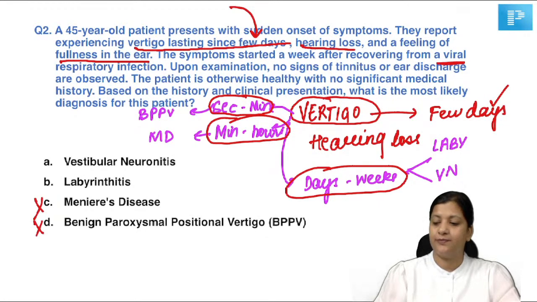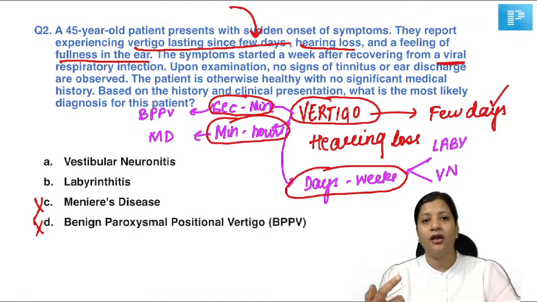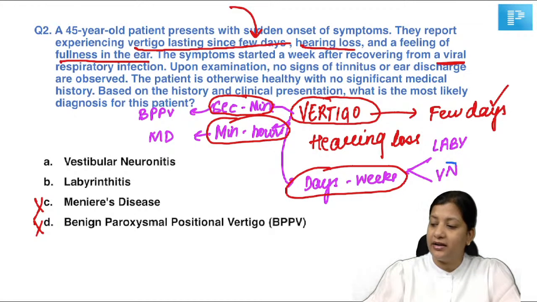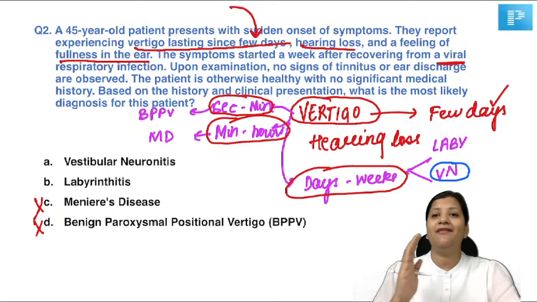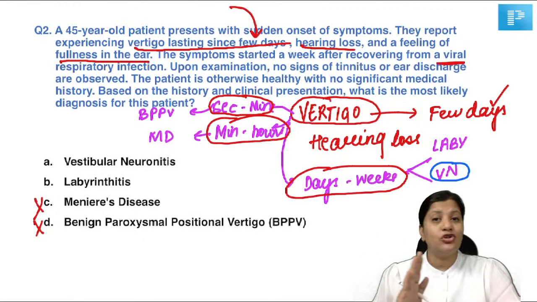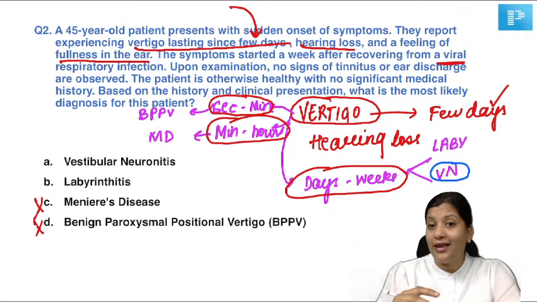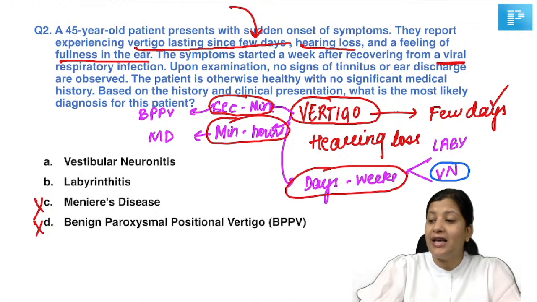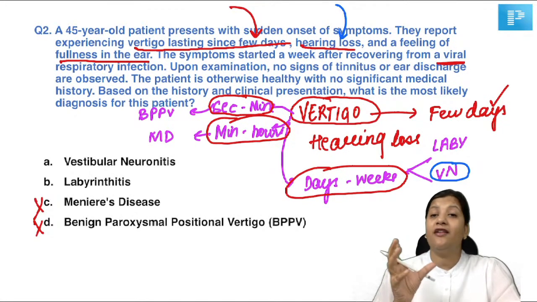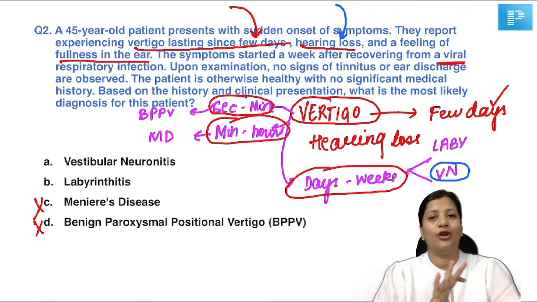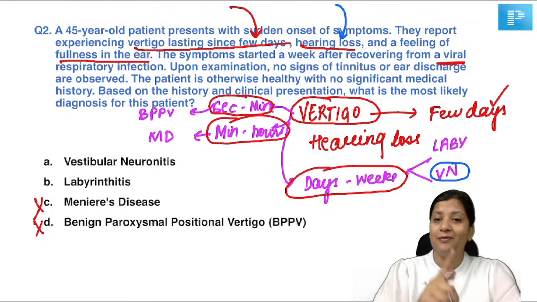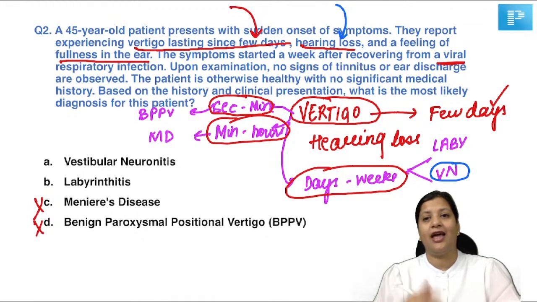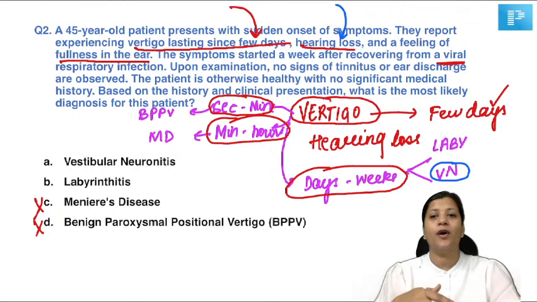So, let us cut this. Now we are left with either vestibular neuronitis or labyrinthitis. Vestibular neuronitis is a condition where there is inflammation of only the vestibular nerve. The rest of the labyrinth is not involved, like the cochlea is not involved, hence there will be no hearing loss. So here the patient is having hearing loss. So can it be selective inflammation of only the vestibular nerve? Here the patient is having hearing loss, the patient is having vertigo, indicating inflammation of the entire labyrinth, which can happen post-URTI, post-cholesteatoma, post-infection.